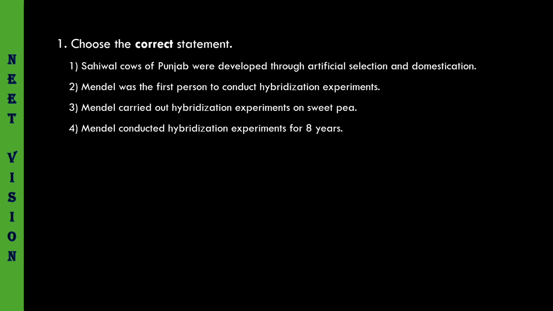Mendel carried out hybridization experiments on sweet pea. No, he has not carried out on sweet pea. He carried out hybridization experiments on garden pea or Pisum sativum. Mendel conducted hybridization experiments for 8 years. No, he conducted experiments for 7 years, that is 1856 to 1863. Let us see the answer, whether the first one is given or not. Yes, the first one is given.